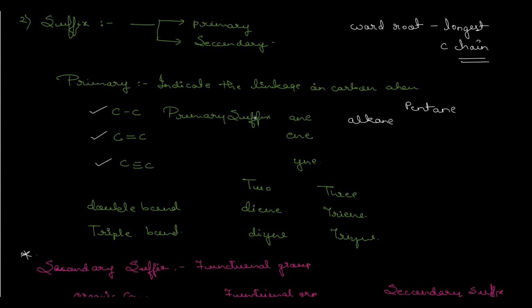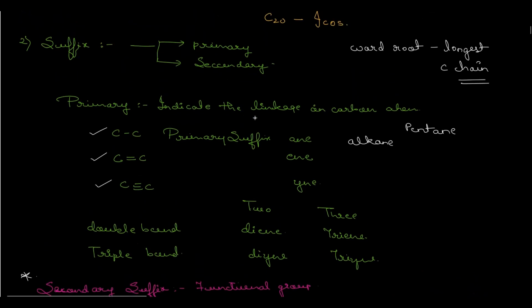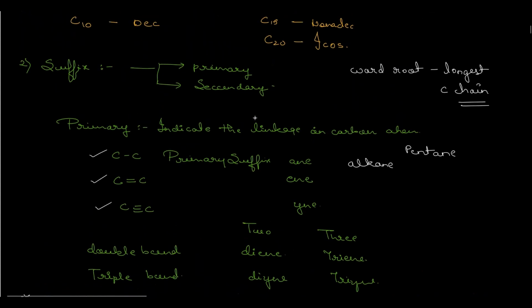Okay. If in a single compound, 2 double bonds are present, then use the word diene. If 3 double bonds are present, then use the word triene. Especially the same would become for the triple bond. That is, if 2 triple bonds are present, then your word will become diyne. And 3 triple bonds are present, then triyne. Okay. So this will come into the primary suffix.